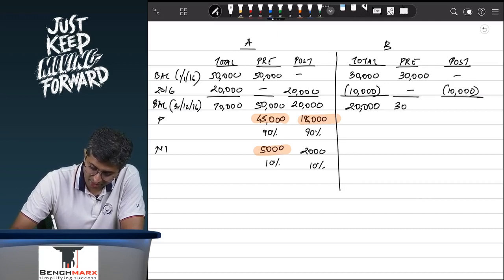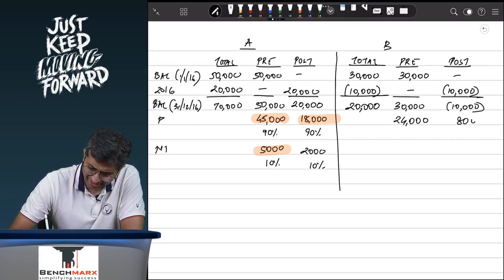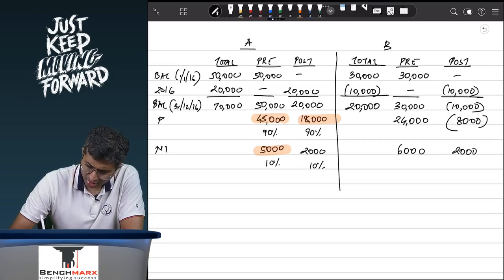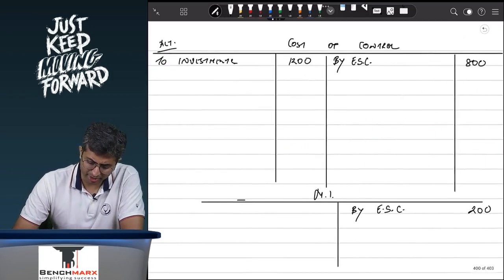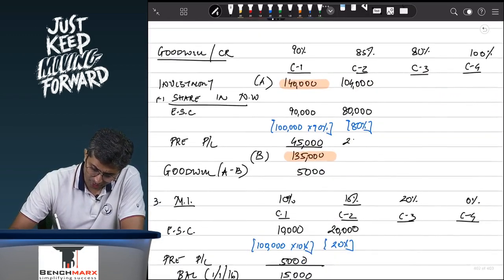So this is 30 and 10, within which you will allocate to the parent 80%. So this is 24,000. This is, I think, 8,000 negative. To the minorities, 6,000, 2,000 negative. And as a result, we will allocate this 24,000 over here in the goodwill workings.